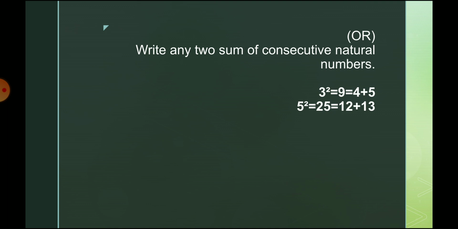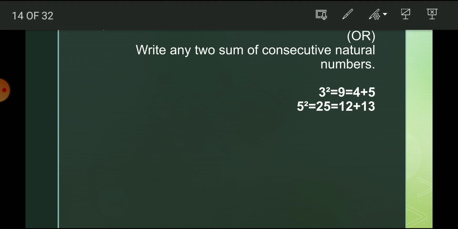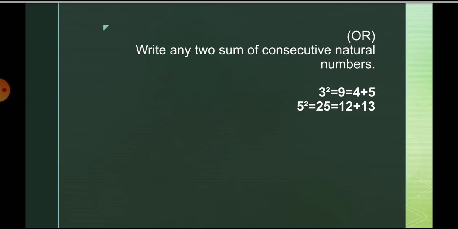Then write any two sums of consecutive natural numbers. First we check 3 square. What is the value of 3 square? 9. Consecutive numbers mean the next number.